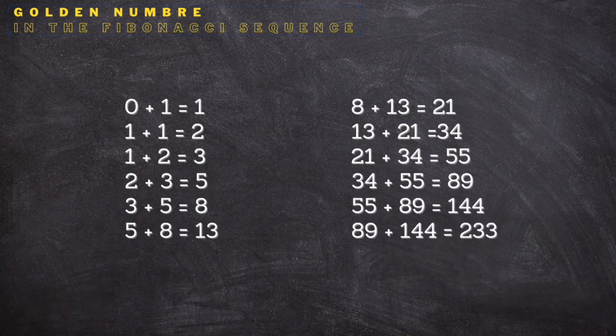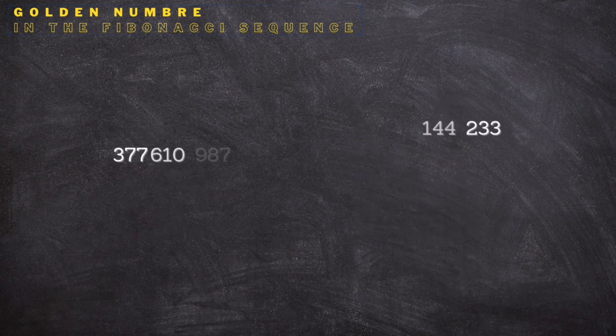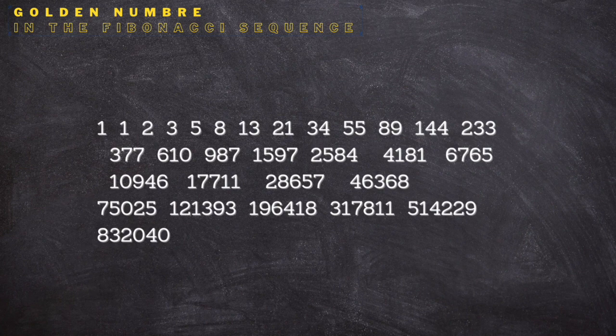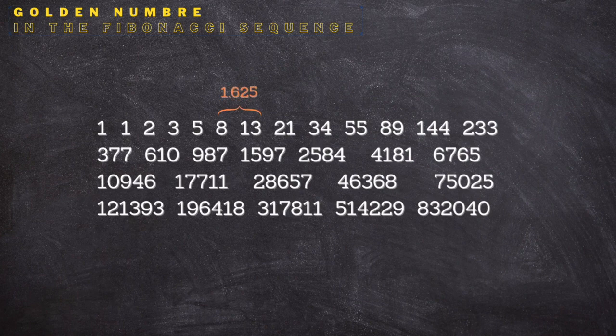The golden ratio is also found in the Fibonacci sequence, which is a sequence of numbers where each value is the sum of the two preceding ones. In this sequence, you find phi in an approximate way. To do this, you have to divide a term by its previous one. For example, 13 divided by 8 is equal to 1.625.